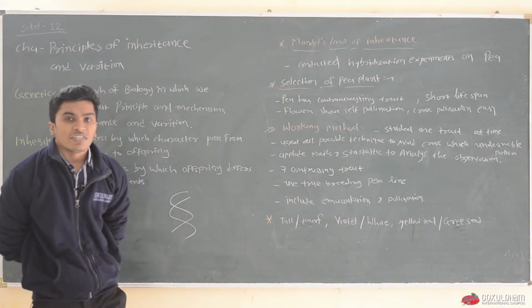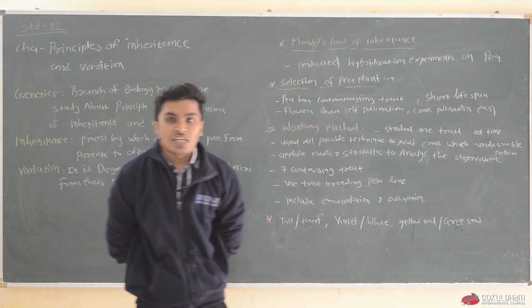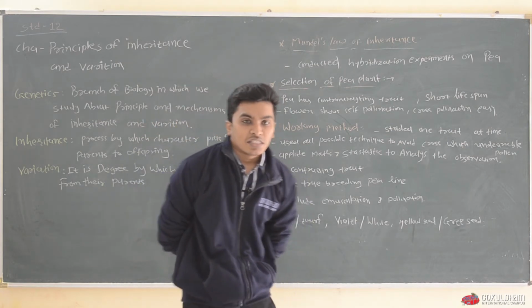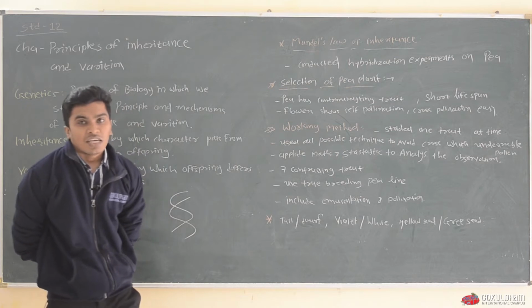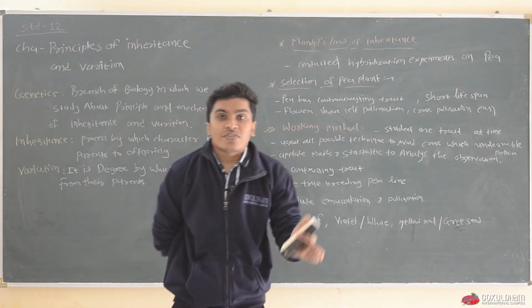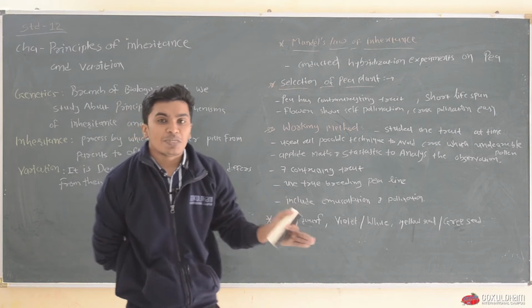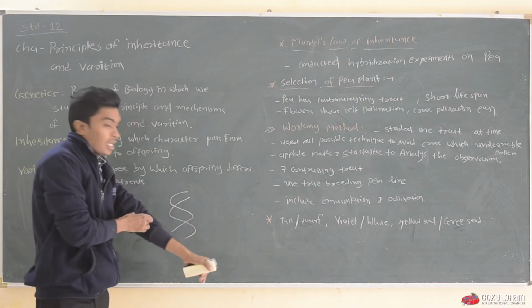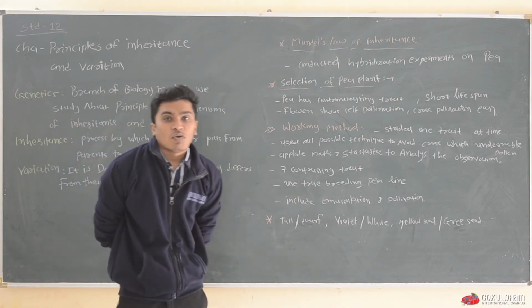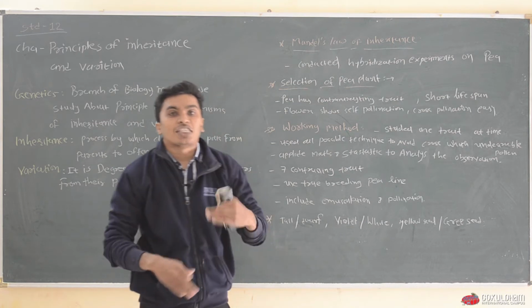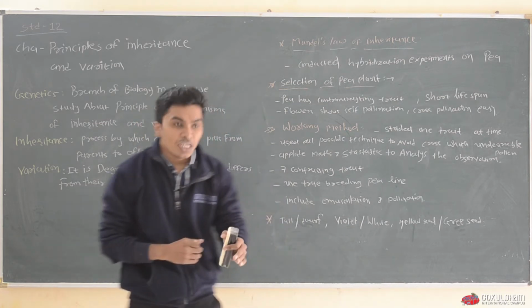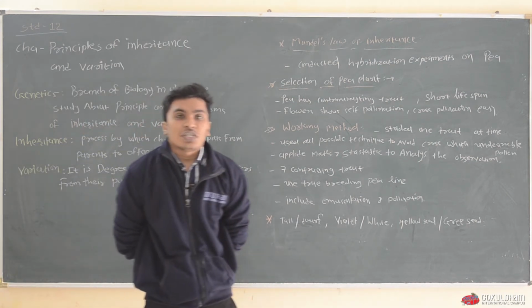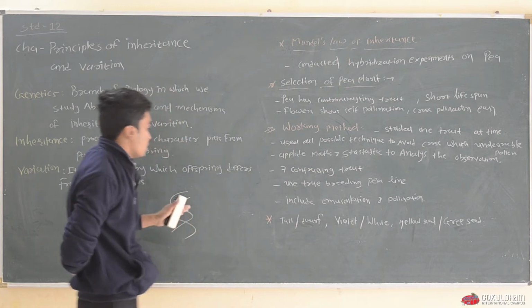Students, whenever we talk about genetics, variation and inheritance, one thing comes to our mind, that is DNA. So, what is DNA? And how is DNA responsible for transmission of characters from parents to offspring? In this chapter, we are going to discuss all these things about DNA and how this DNA is transferred from parents to offspring.